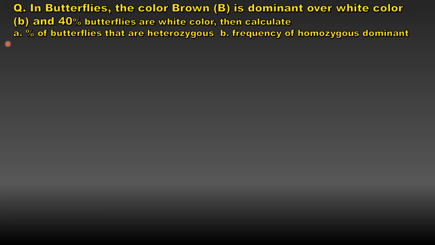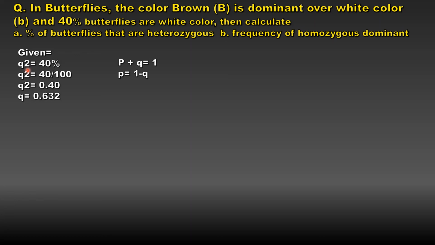Now as the question says, there are q square number of butterflies who are homozygous recessive, that is q square is equal to 40%. So therefore q square becomes 40 upon 100, that is q square is equal to 0.40. When we take square root of both sides, q becomes 0.632. Now as p plus q is equal to 1, p becomes 1 minus q, which is equal to 0.37.